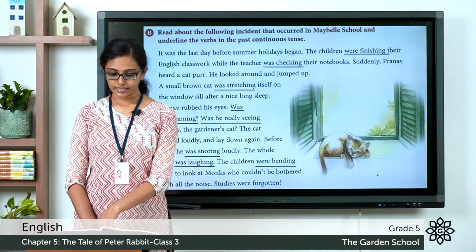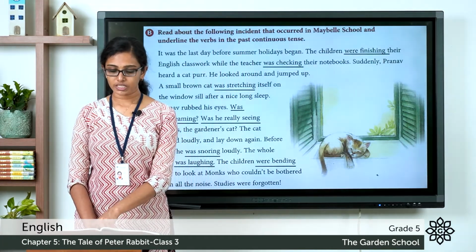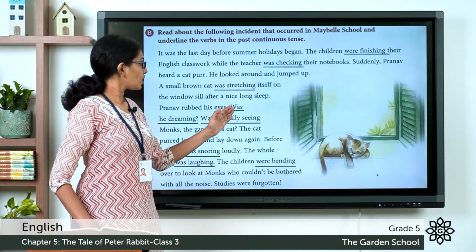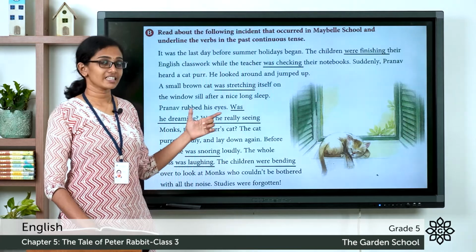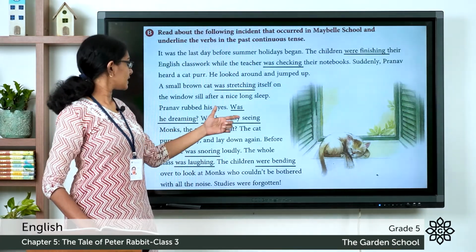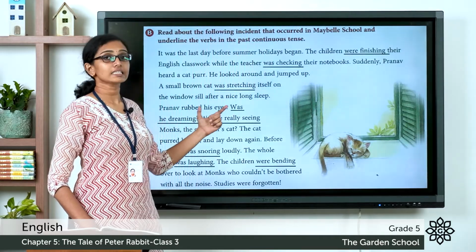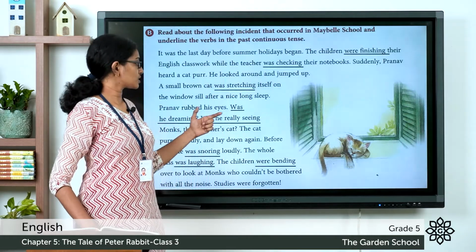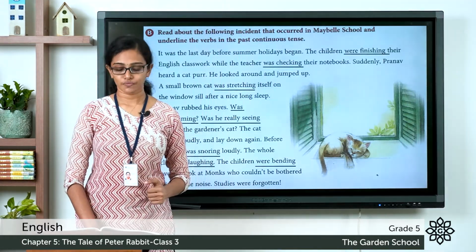Pranav rubbed his eyes. Was he dreaming? Was he really seeing Monks, the gardener's cat? So, was he dreaming? That is a question given in past continuous form. And was he really seeing? Was followed by the ing form of the verb. So, this is also given in past continuous form.